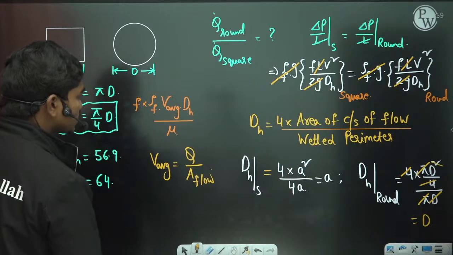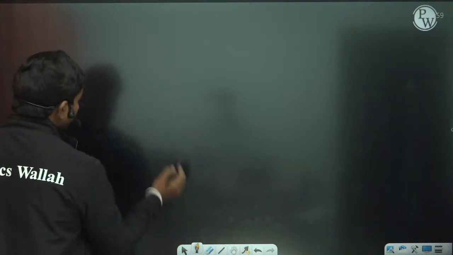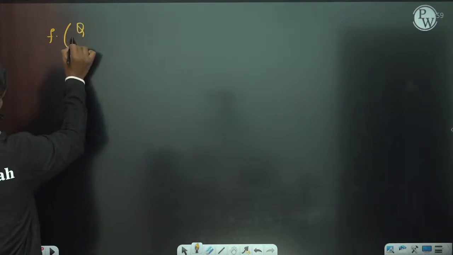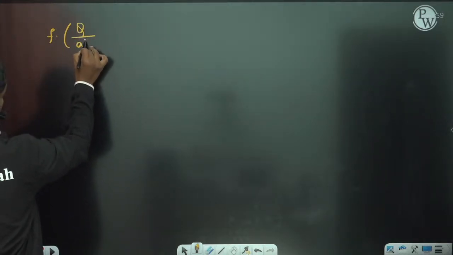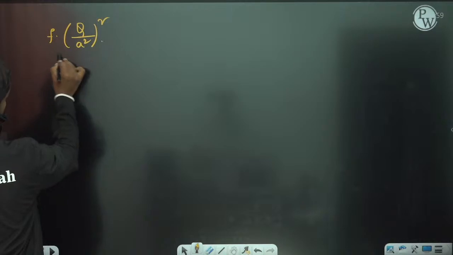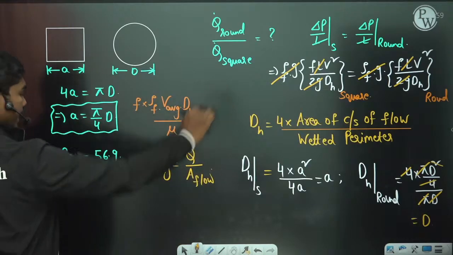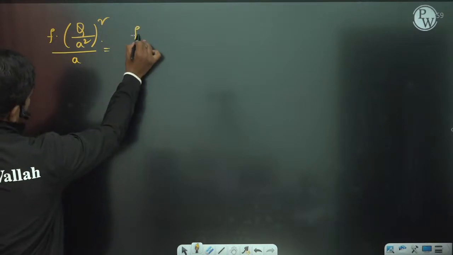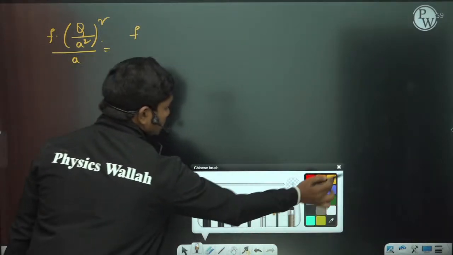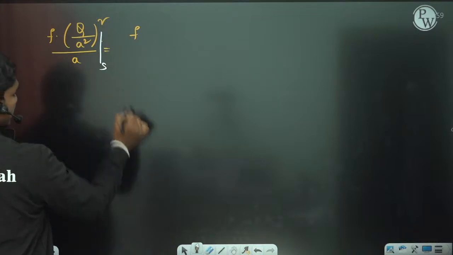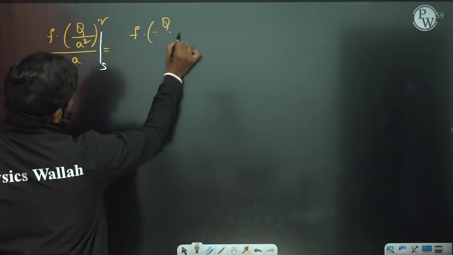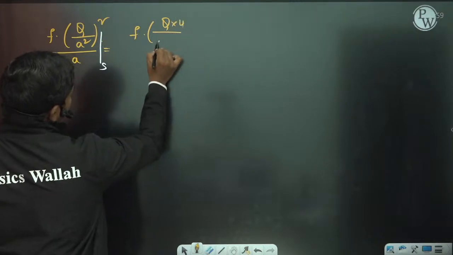So f V squared by D_h, with V as Q by the flow area, a squared, whole squared, divided by D_h, which is a, is equal to, for the square cross section, f times Q by the flow area, 4 pi d squared.